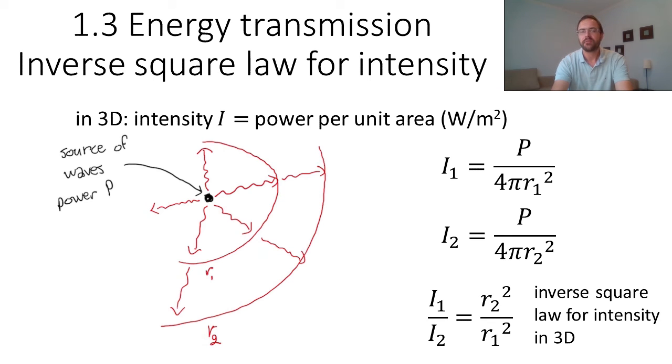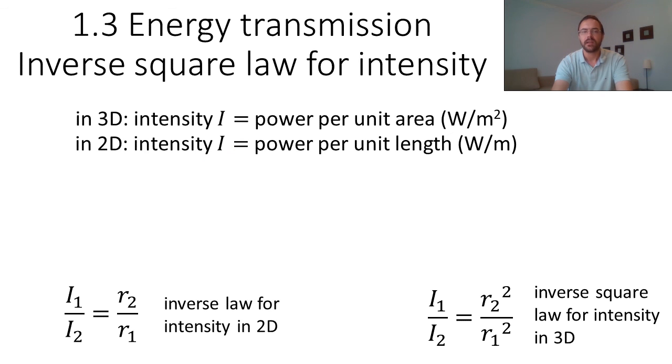Now, if you don't know the power of the source, you can still calculate the intensity by taking the ratio I1 divided by I2. So in this case, we find that I1 over I2 is equal to r2 squared divided by r1 squared. And this is called the inverse square law for intensity in 3D. In the LibreText, you can find the discussion for the intensity in 2D. In 2D, the intensity is defined as the power per unit length, and we obtain that the intensity is inversely proportional to the distance.